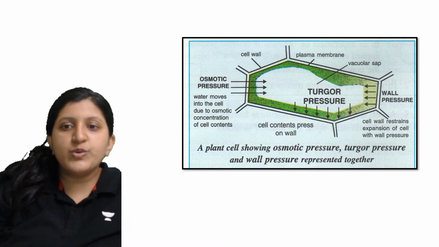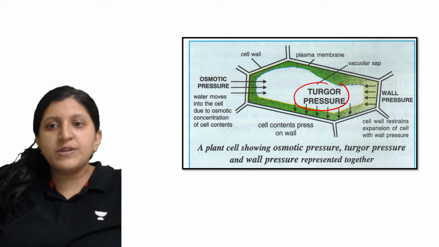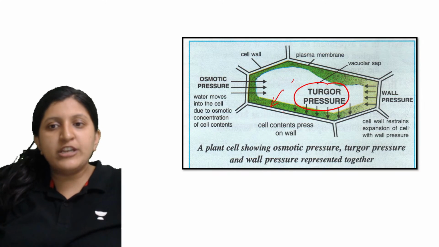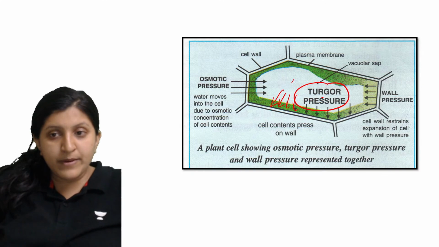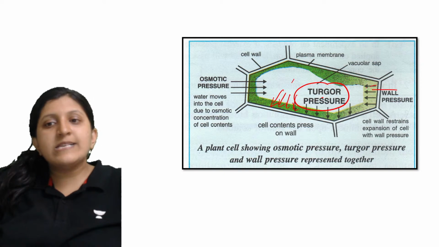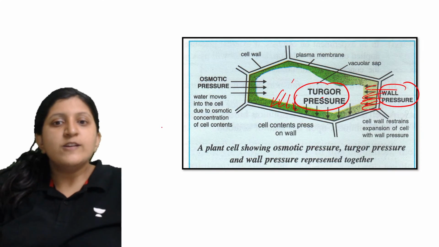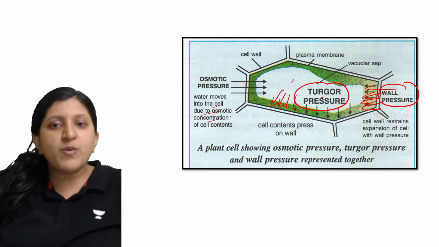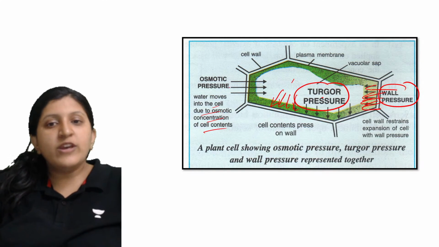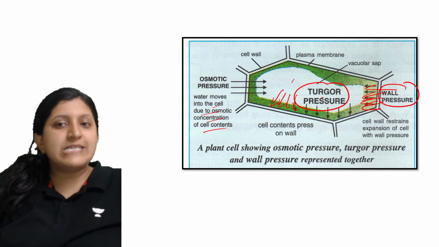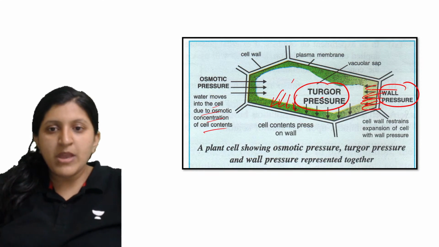Okay. So with respect to that, you can see this is turgor pressure. As the water moves inside, the cellular contents put up a pressure on the wall. That is called the turgor pressure. In order to prevent the bursting, the wall exerts a pressure on the cellular content, and that is called the wall pressure. Water moves into the cell due to the osmotic concentration of the cell content. In that case, there is a pressure exerted in order to prevent the passage of the water. That is the osmotic pressure.